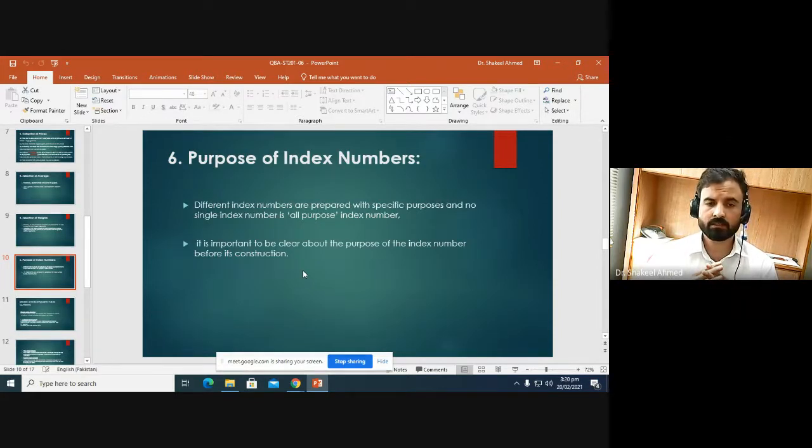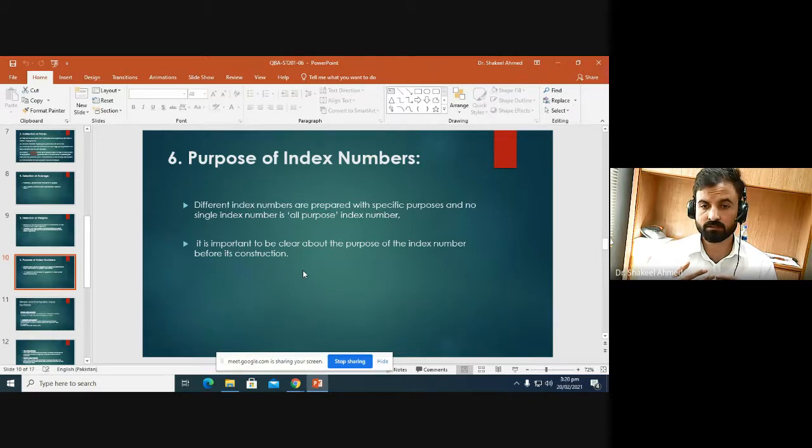And the last step is you should know the purpose of constructing the index number. Different index numbers are prepared or constructed with specific purpose, and no single index number is an all-purpose index number. As we already discussed, there are generally two types of index number.